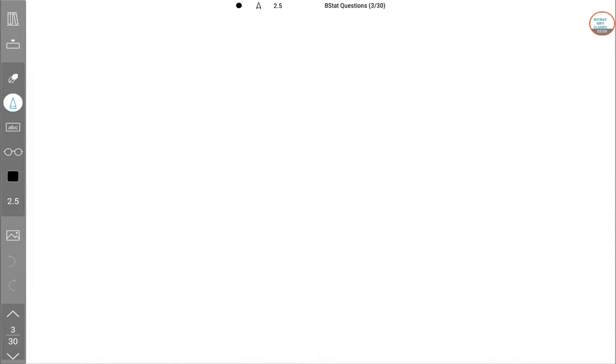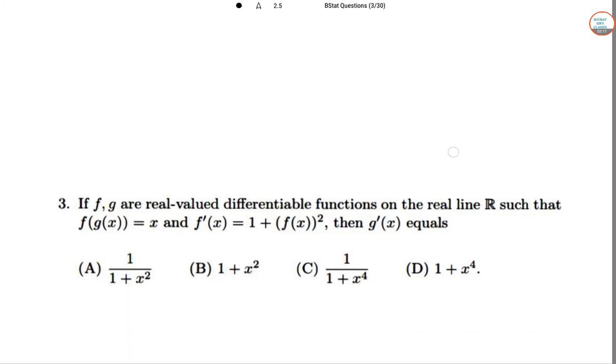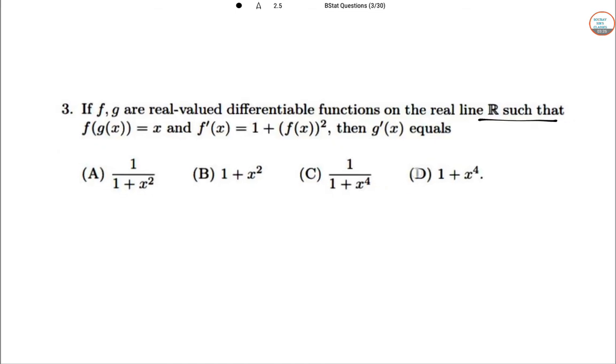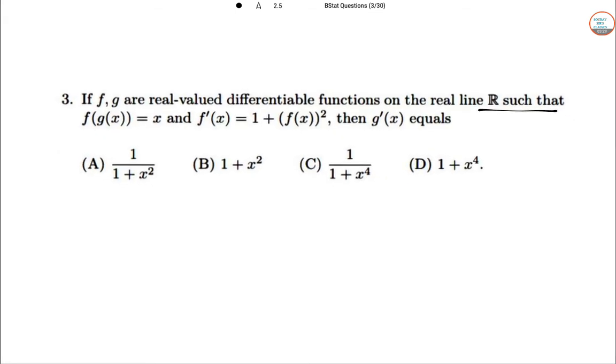Next one. f and g are real valued differentiable functions on the real line R such that f of g(x) is x, and f dash x is given. You need to find the first order derivative of g.